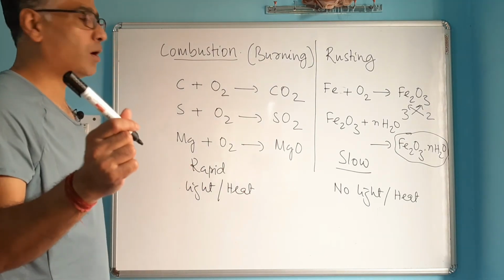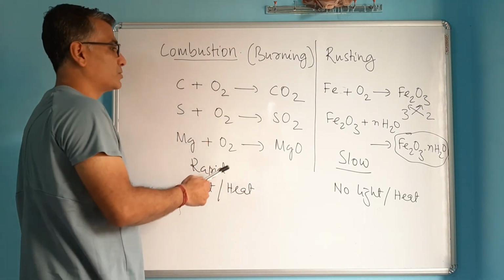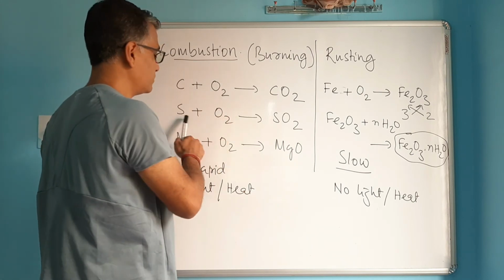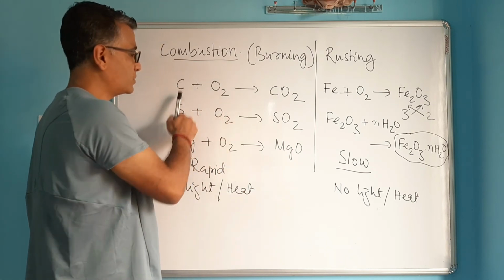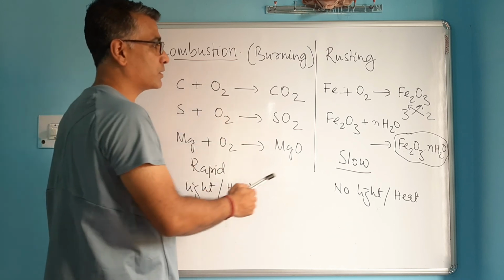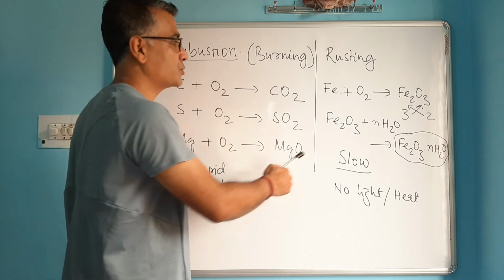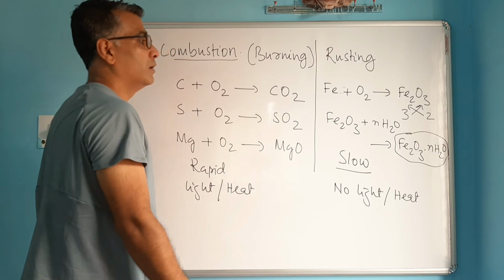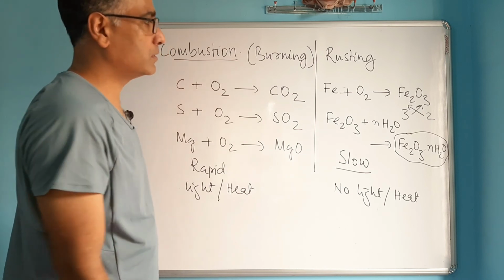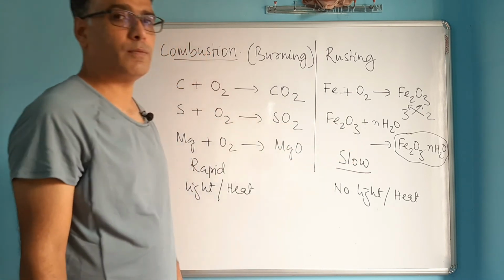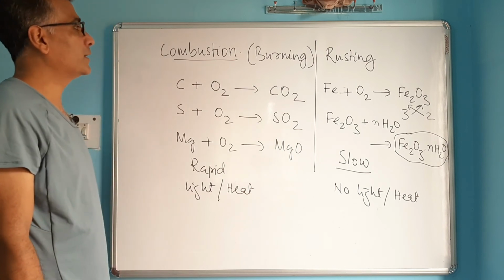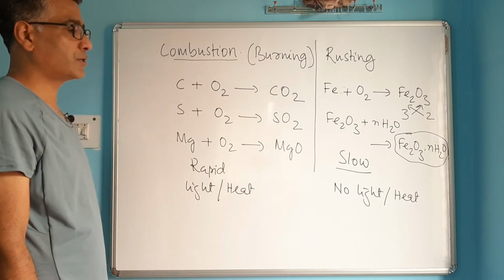And the similarity you already know: both in combustion and rusting, it is oxygen which combines with the elements. When a substance burns, it burns with the help of oxygen. Oxygen acts as a supporter of combustion. And when rusting happens, rusting is also supported by oxygen. Iron combines with oxygen to form iron oxide. So this is how one can compare combustion with rusting.